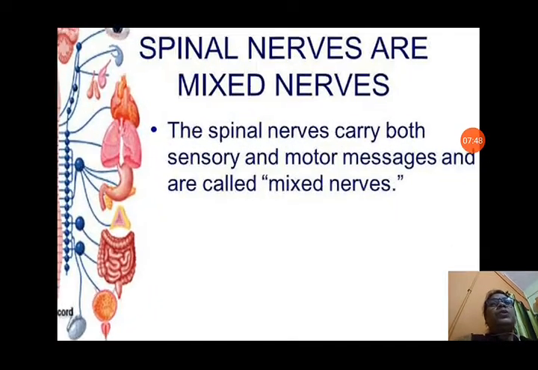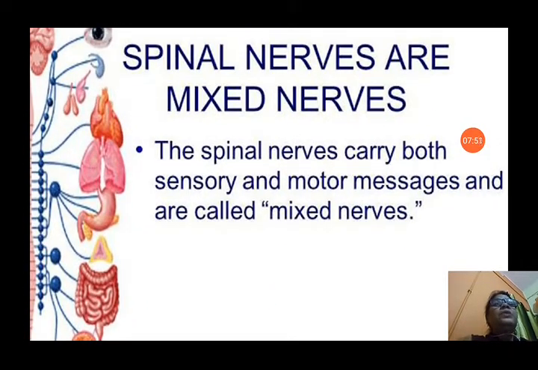In this picture you can see it is written spinal nerves are mixed nerves. Mostly the nerves arising from the spinal cord. These nerves are mixed nerves. The spinal nerves carry both sensory and motor messages. And only one single nerve does the function of both, sensory also and motor also, and they are called mixed nerves.